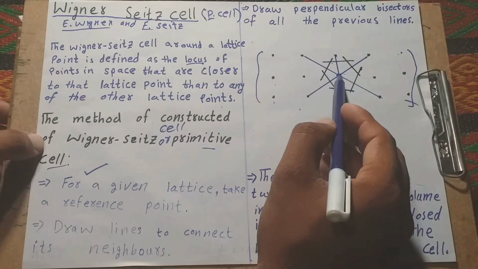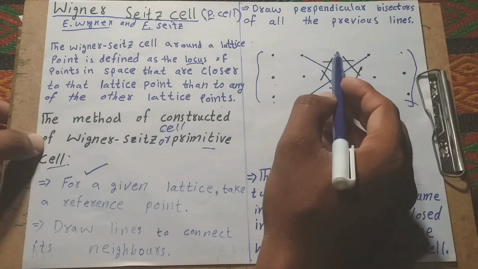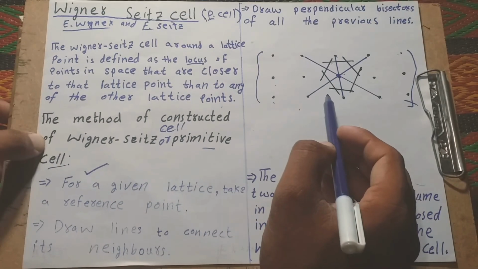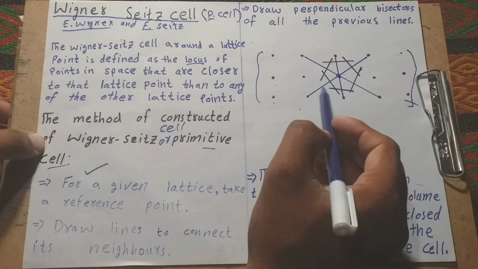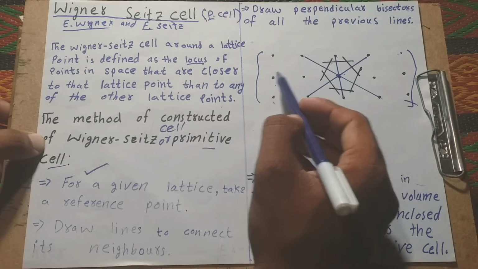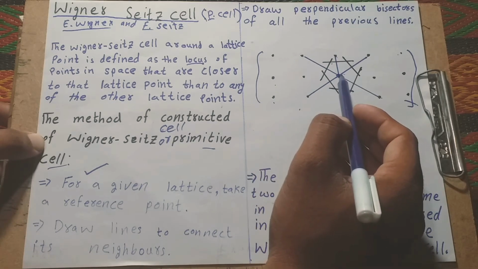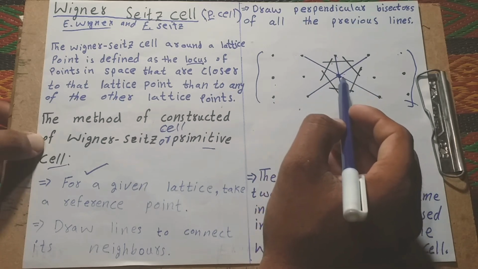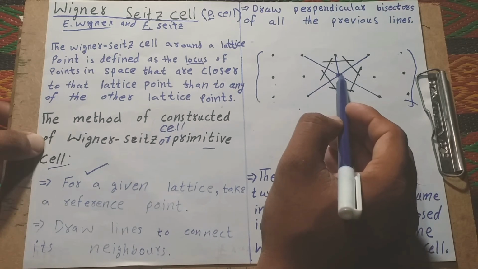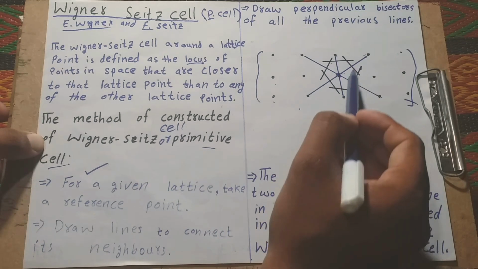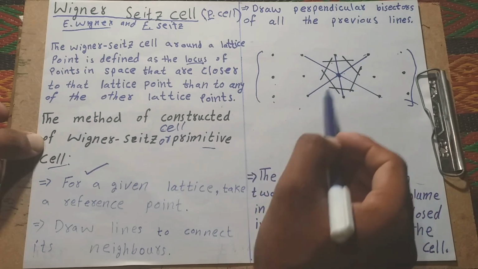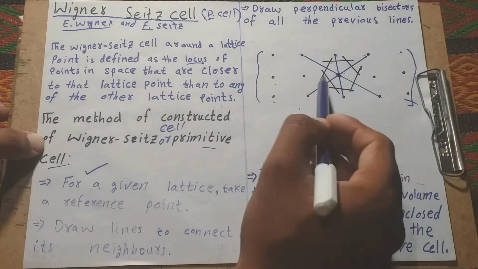We only draw those points that are near this point. This is the reference point, and we draw its nearest neighbors.